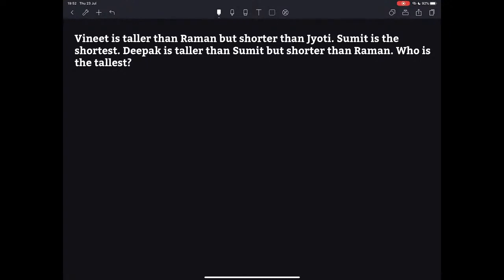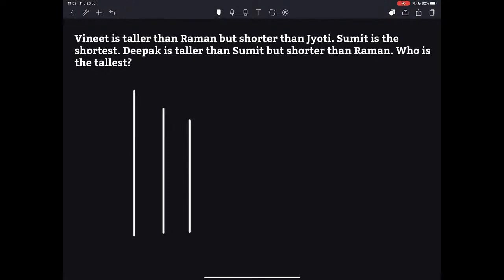Let's see. Now let me draw the diagram here. Let this be Vineet, who is taller than Raman. So let this be Raman. But shorter than Jyoti. Let me write the names as well. This is Vineet, who is taller than Raman but shorter than Jyoti.